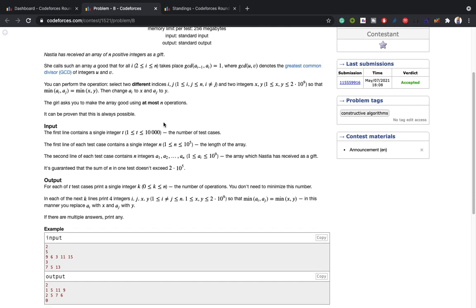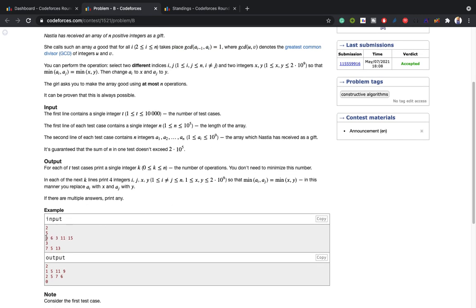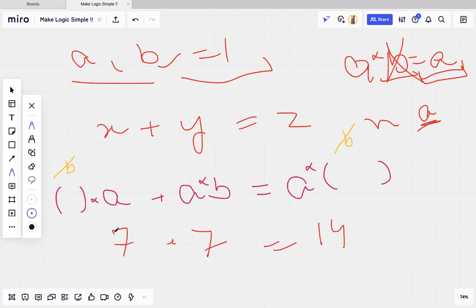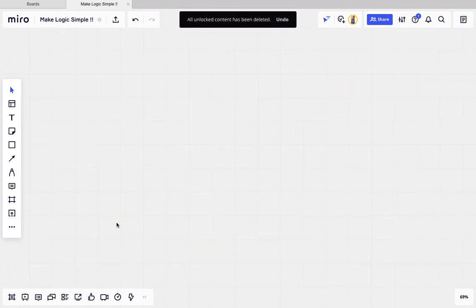We are given an array, and they have given a condition for when the array is good. Okay, in the first case: 9, 6, 3, 11, 15. Let me erase this and zoom a little lower.